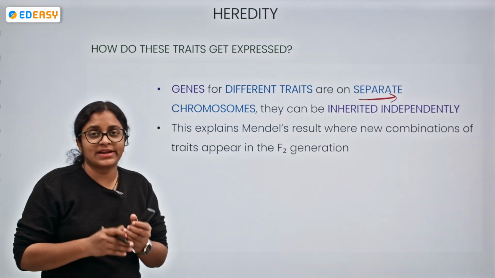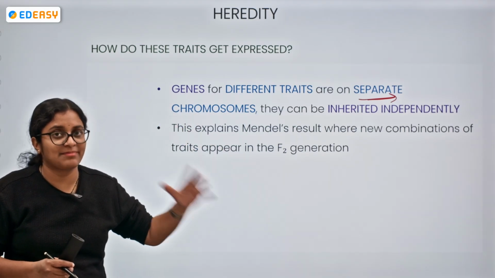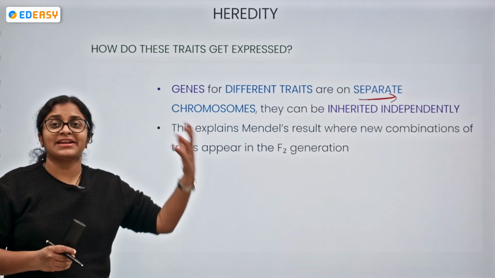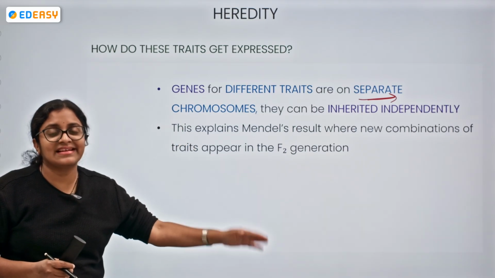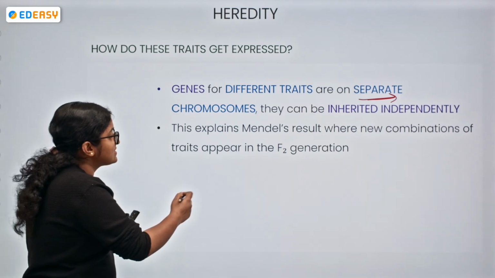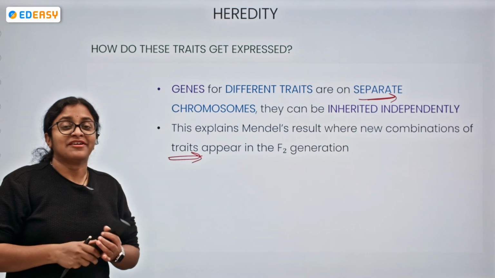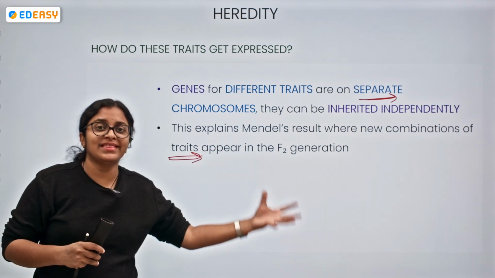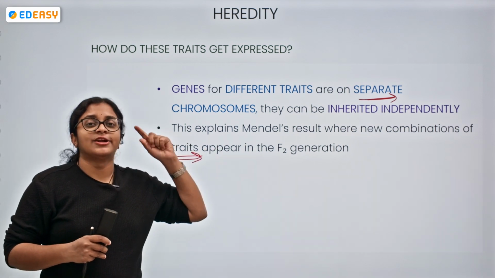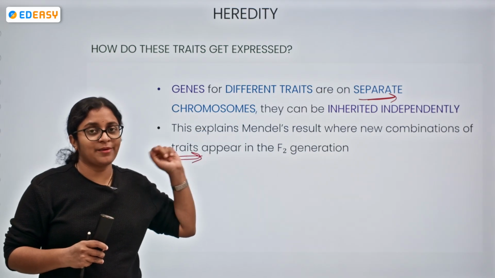Okay, remember the point again. The genes for different traits are present on separate chromosomes, so they can be inherited independently. This explains Mendel's result, where new combinations appeared in the dihybrid cross. We have seen tall plants with wrinkled seeds. What do we think? Tall plants should have round seeds because tallness and round seeds are the dominant characters.